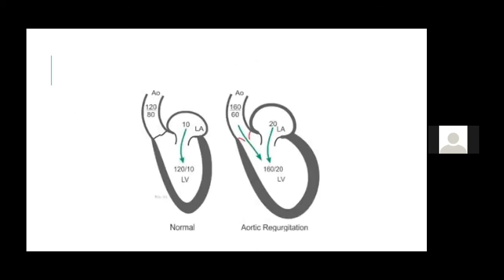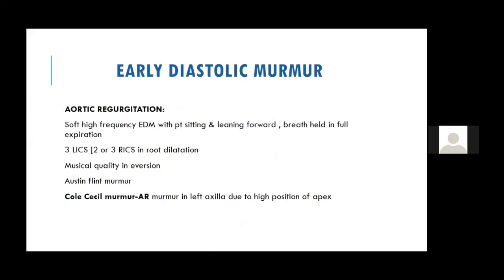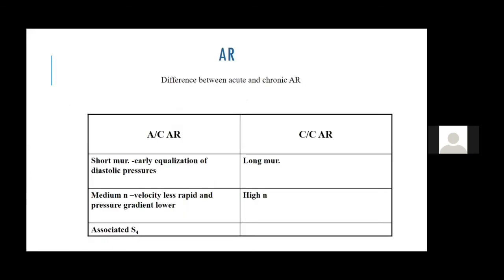Now, this is how your aortic regurgitation murmur is. And when do you tell that AR is severe? If you get a longer murmur or a hollow diastolic murmur and peripheral signs of runoff. Now, the second question which they will ask you is how do you determine that it is acute AR and a chronic AR? There is not much difficulty in this question because all the signs of peripheral runoff won't be in acute AR. You won't get an LV type of apex in acute AR. You will get a normal apex. The patient will be presenting very sick, with hypotension, pulmonary hypertension, ventilation and all. So this is how you have to differentiate.